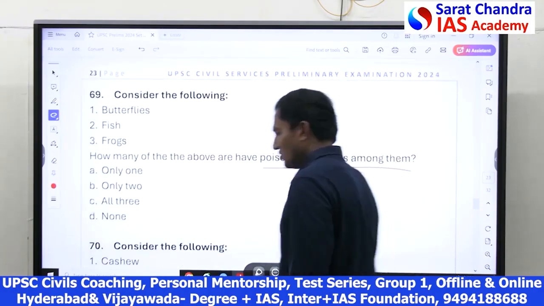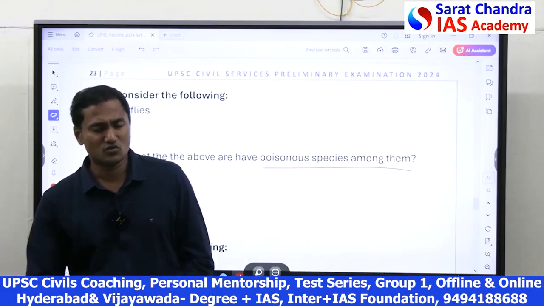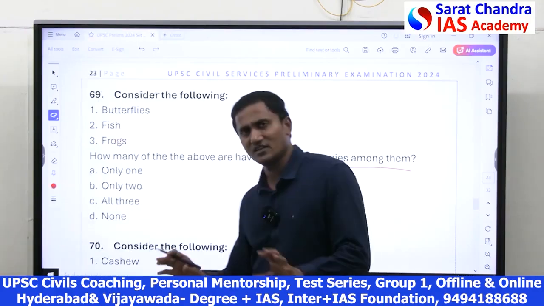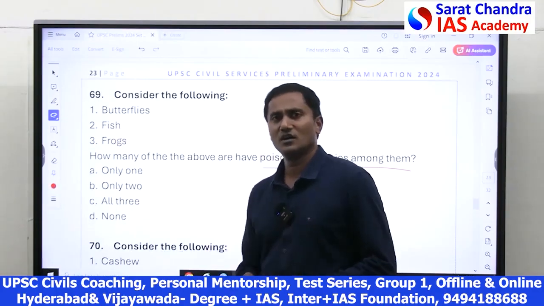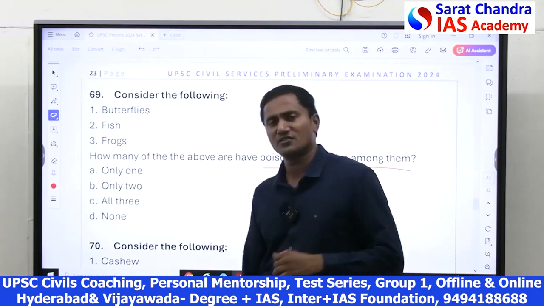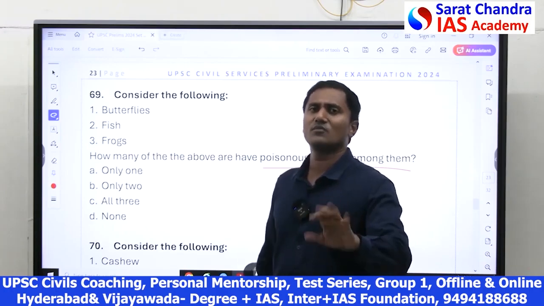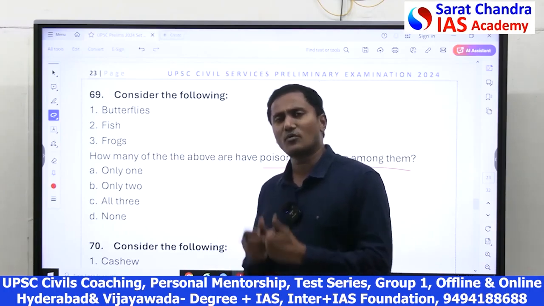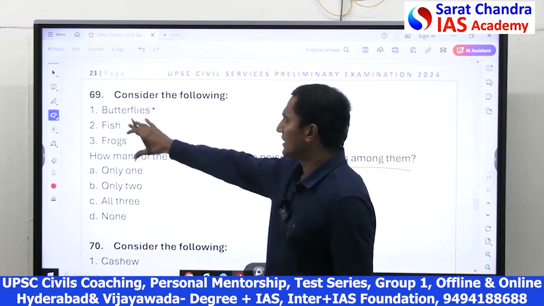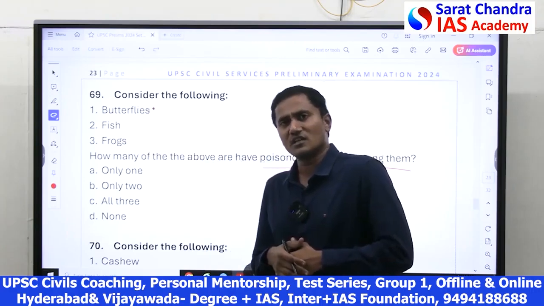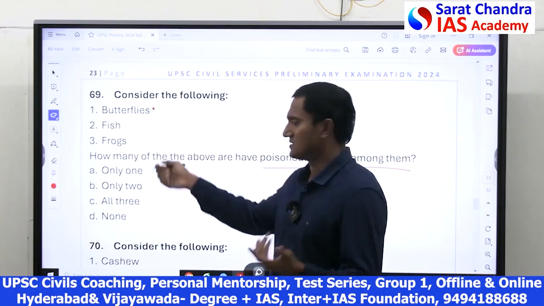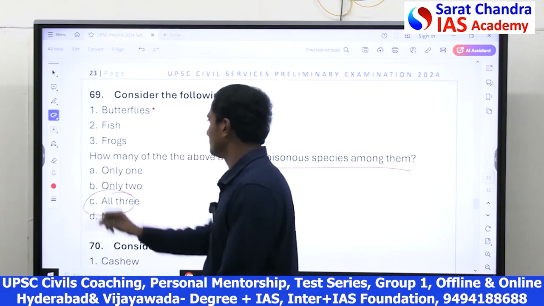Friends, these kind of questions you might not have studied. Only the biology students may know the poisonous frogs, poisonous butterflies, and poisonous fishes. We do not know, but generally, almost all species in this world, there are many varieties of fishes, many varieties of butterflies, many varieties of frogs. Definitely, some of them will be poisonous. Using common sense, some of them are poisonous. But specifically which varieties are poisonous, only if you read more biology, you'll understand. But I feel, using common sense also, you can tell that at least a few varieties of these species are poisonous. So all 3.